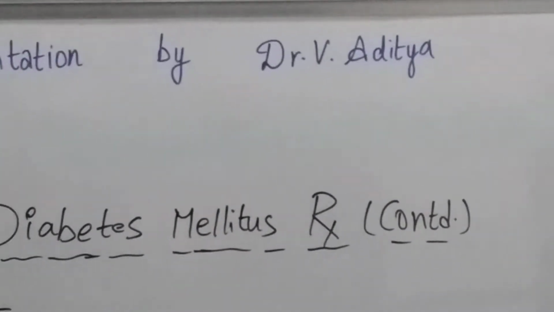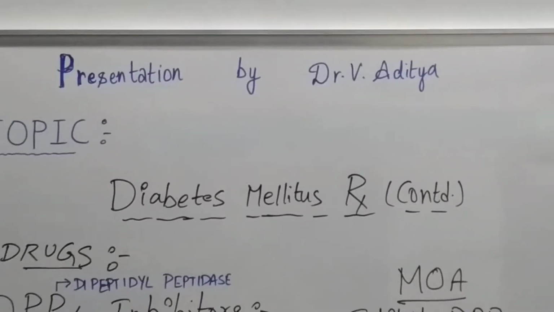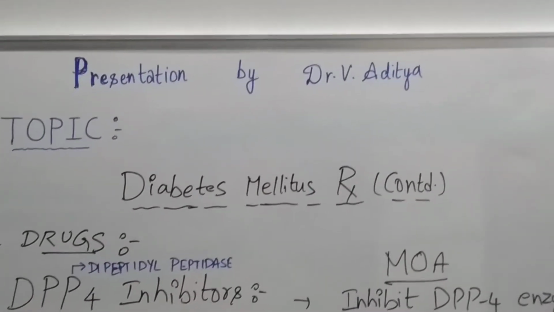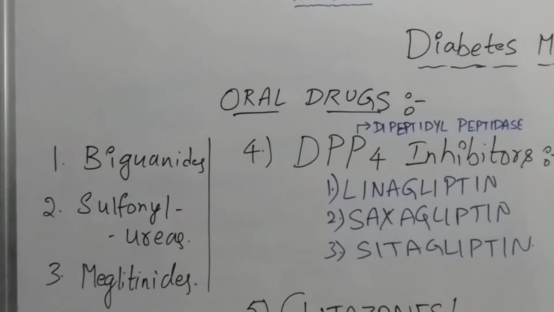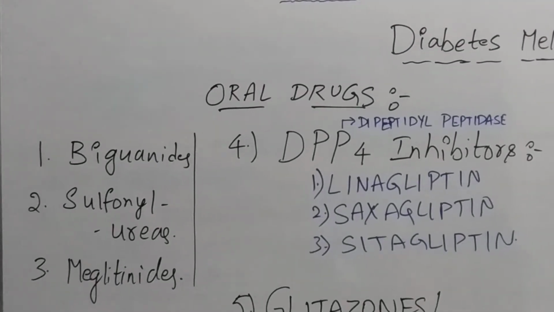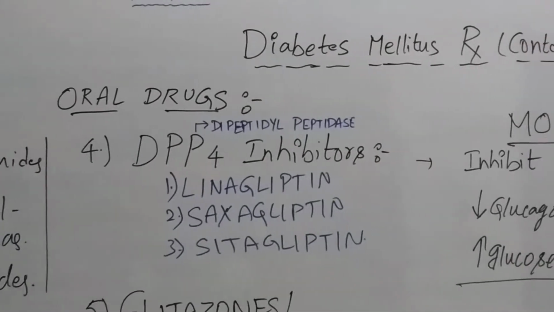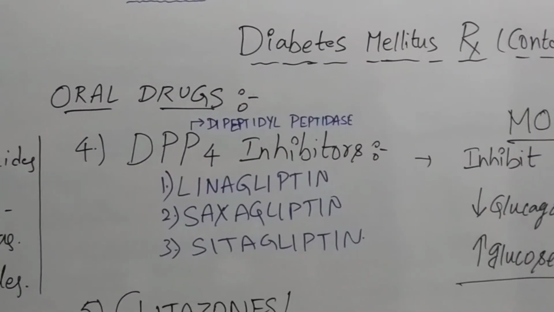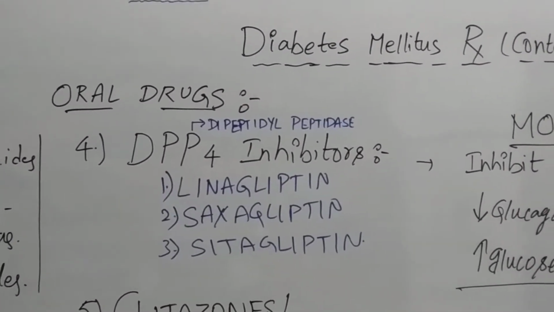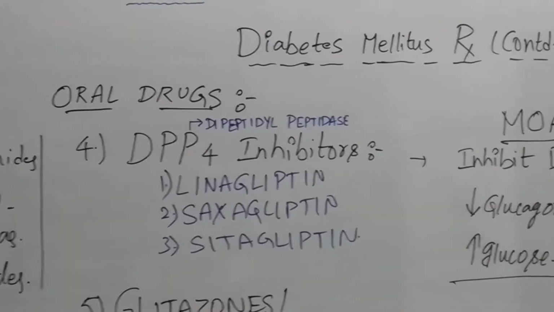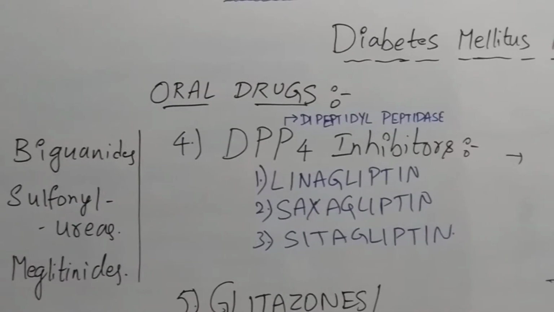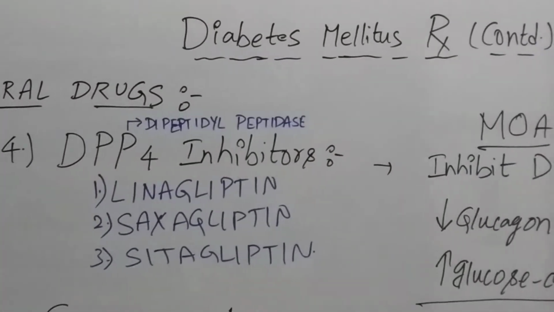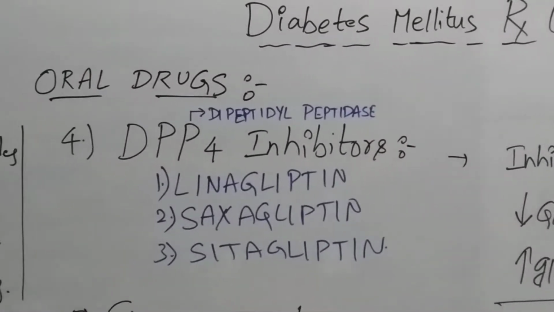Today I will explain something about the diabetes mellitus management continuation topic. Previously I explained about biguanides, sulfonylureas and meglitinides, and today I will continue with the oral drugs. First was biguanides, then sulfonylureas, next meglitinides, and now DPP4 inhibitors.